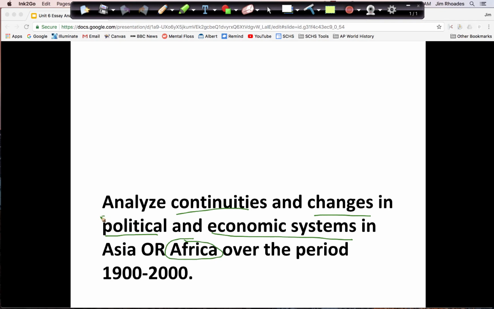Whenever you see a two-part key phrase like this, there's a clue that the easiest and most straightforward way to organize the essay would be if one of those is a continuity and the other one is a change. In other words, I'll have a political continuity, economic change, or economic continuity, political change. So let's take a look at my brainstorm and see how that works out.